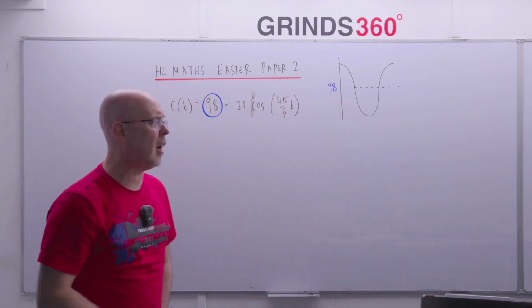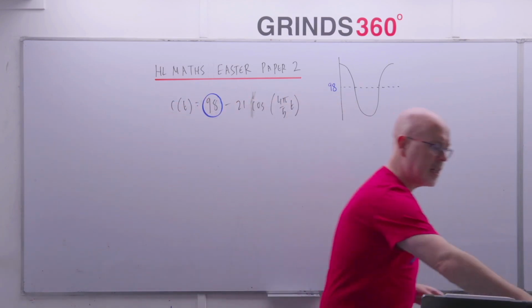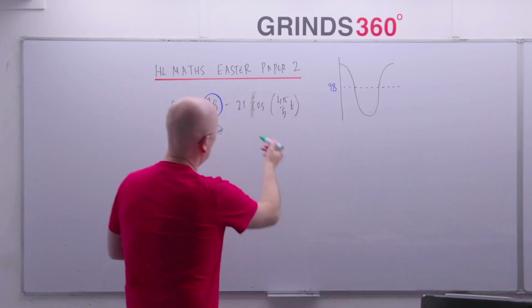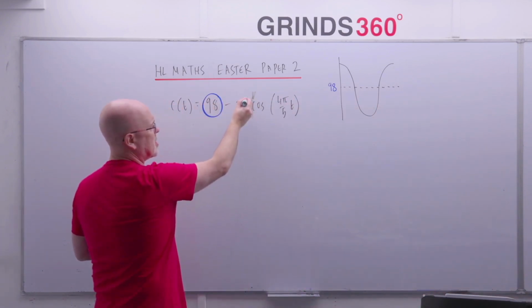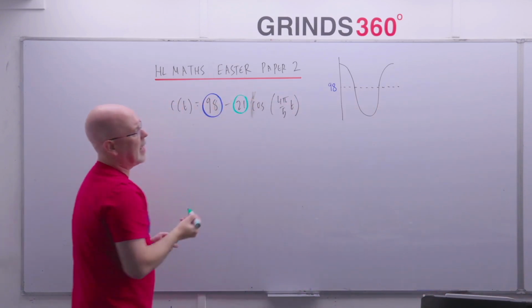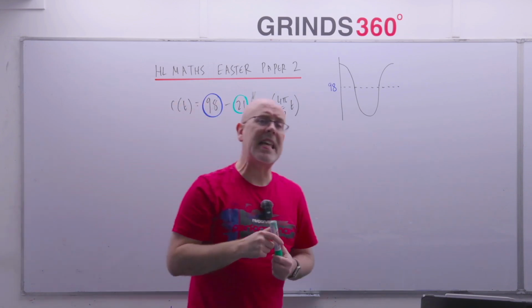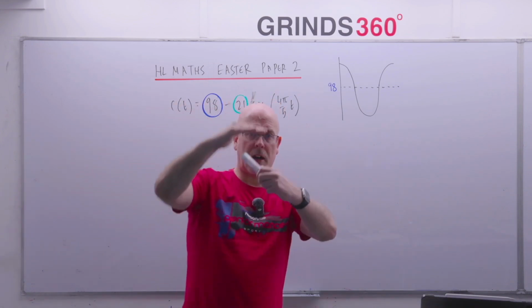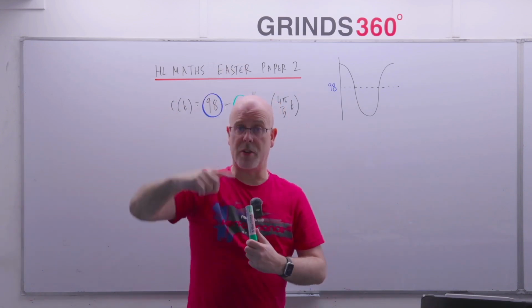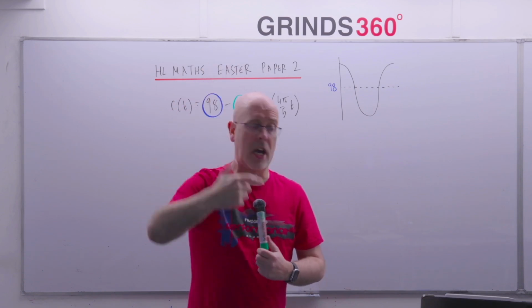So the number by itself, the constant, is your center line, right? Secondly then, the number that's in front of the word cosine or sine. That number there, the 21, that's the amplitude. That's how far above and below the center line your graph's going to go. So it's going to go up by 21 and down by 21, right?